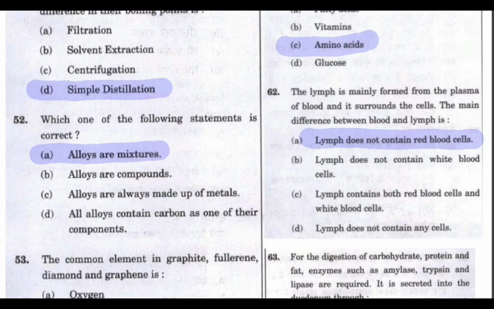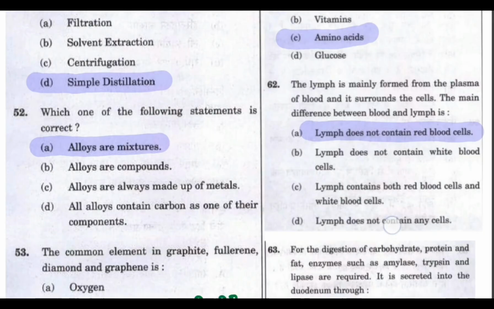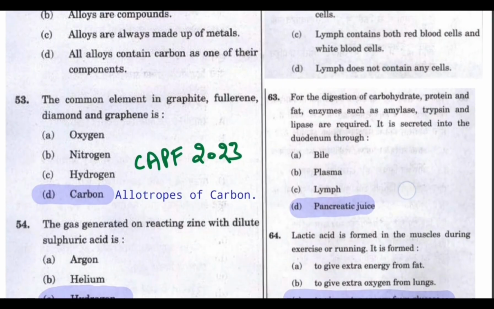So what is the main difference between the blood and the lymph? The main difference is lymph does not contain RBCs. It is devoid of the RBCs. So just remember this fact, that lymph is devoid of RBCs and it is yellowish in color.